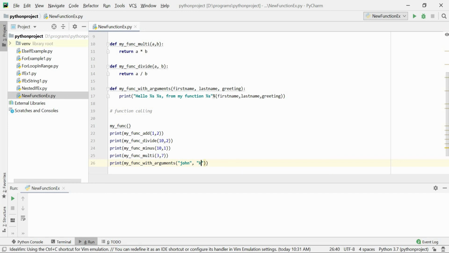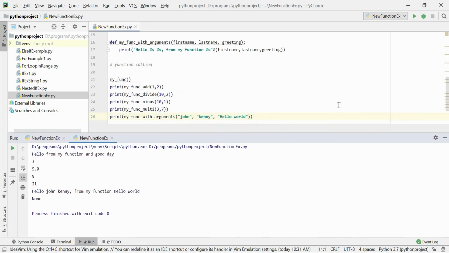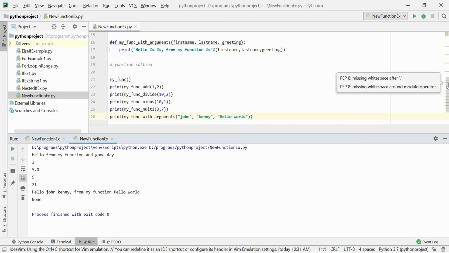And the greeting value I just need to enter, so that it will print in the percentage s. There is a print method, hello percentage s comma from my function percentage s. So in the place of every percentage s, it is going to print the first name, last name, and greeting. These are the values that we can see in the console.